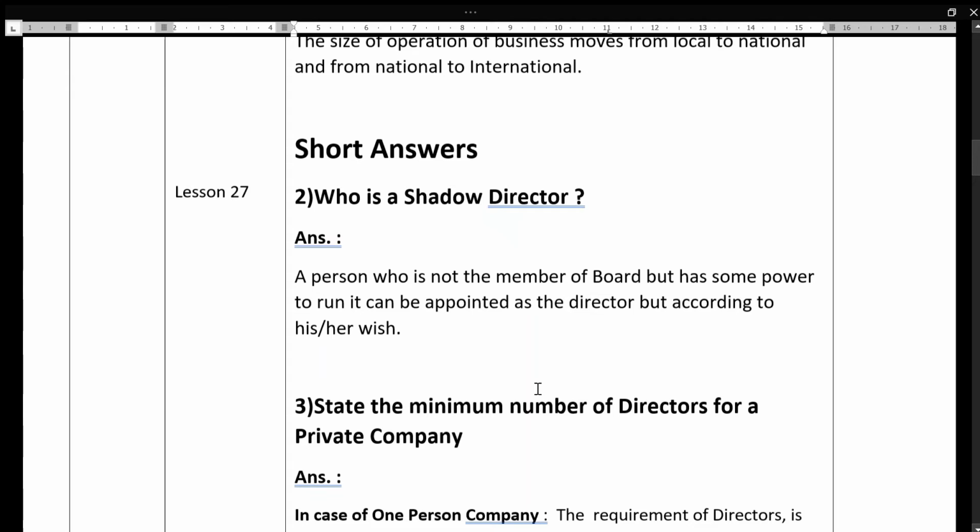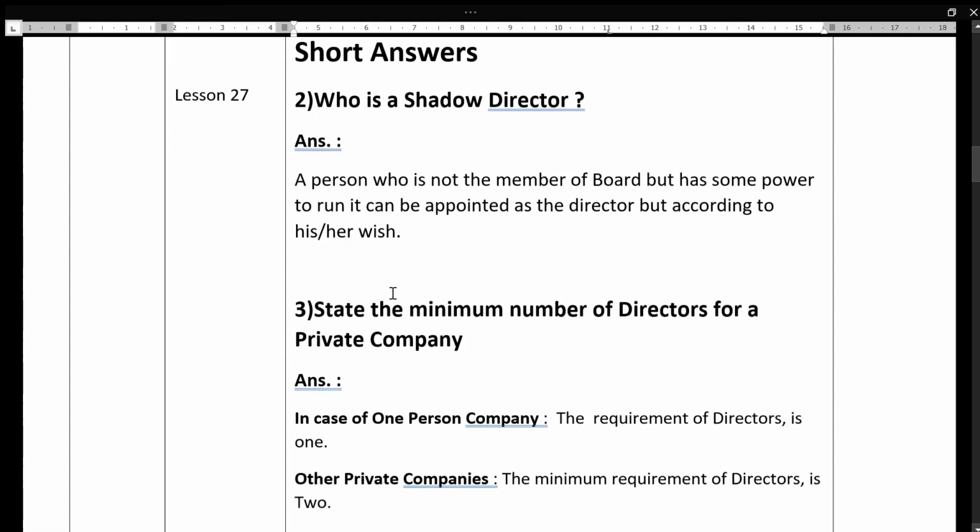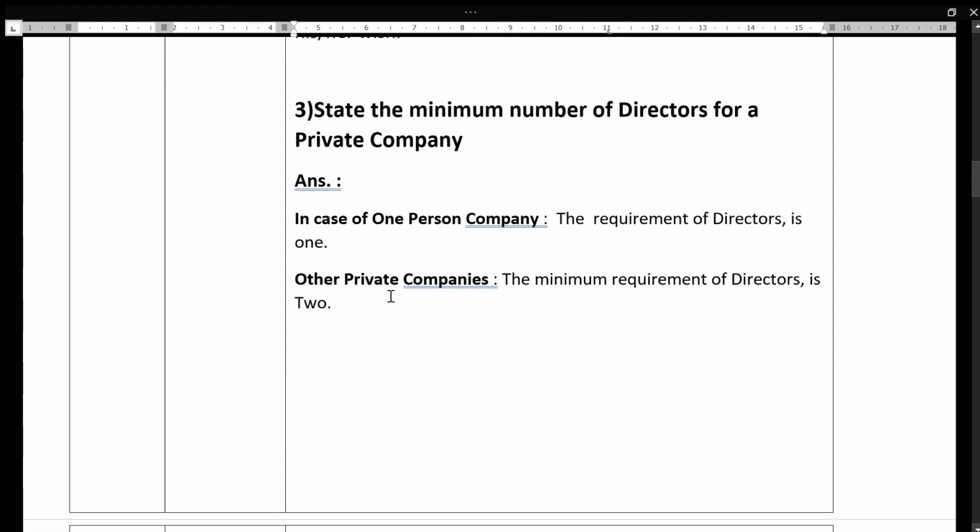Now short answer: who is a shadow director? He is one of the types of directors. A person who is actually not on the board of directors but has some power to run the business. He can be appointed as the director, but according to his or her wish. Next is state the minimum number of directors for a private company. In case of one person company, the requirement of director is 1. For other private companies, the minimum requirement of director is 2.